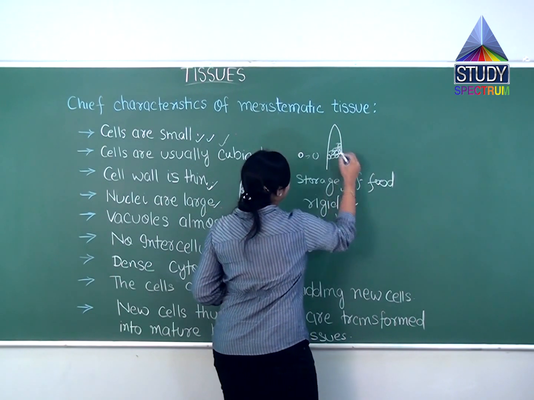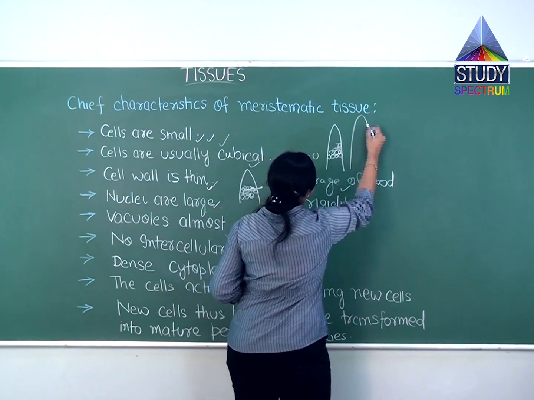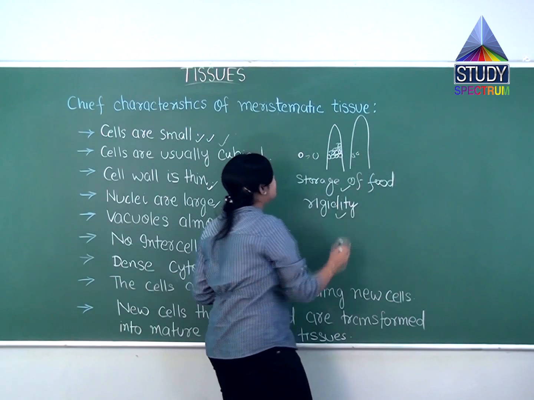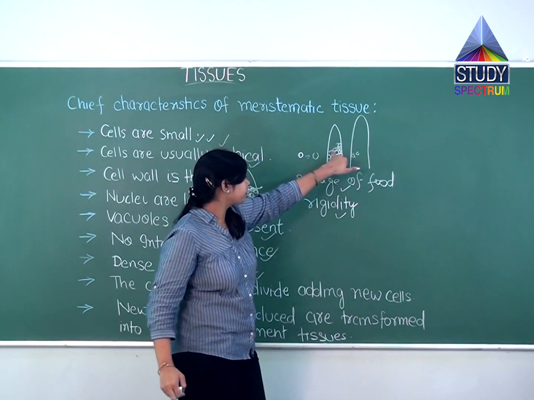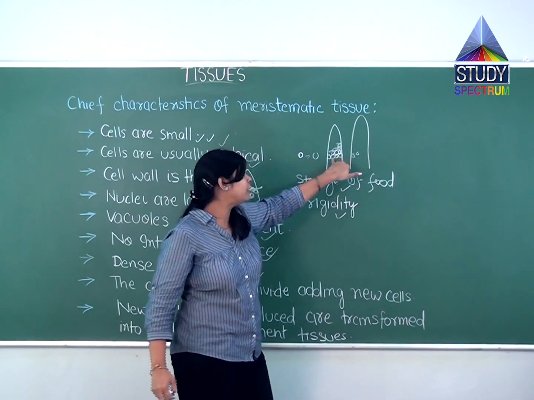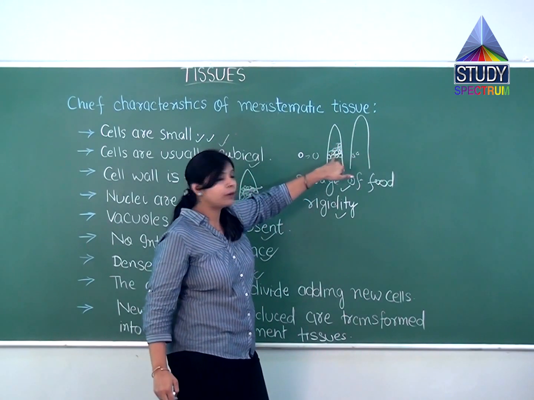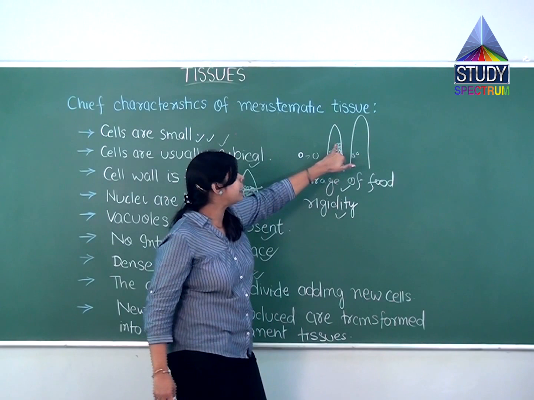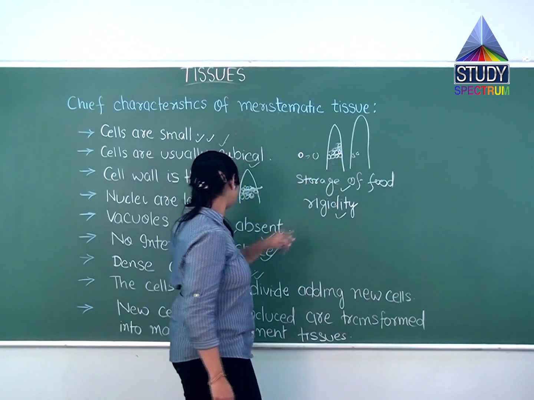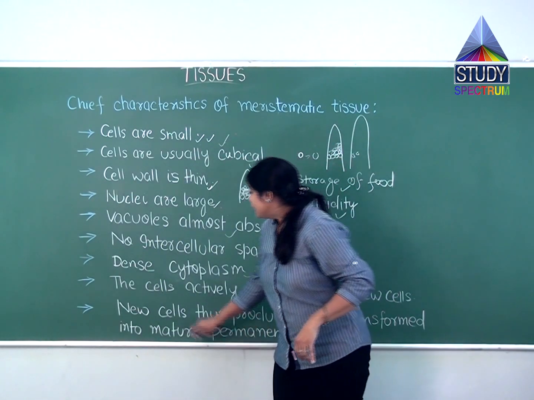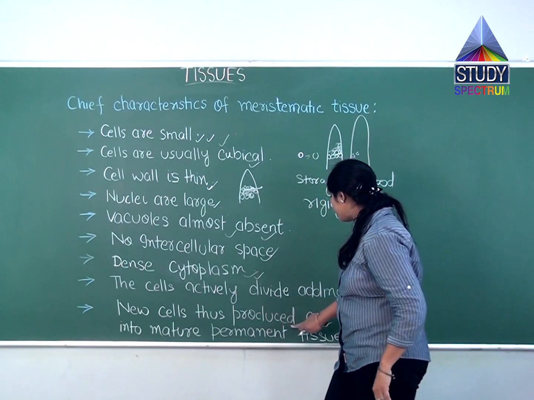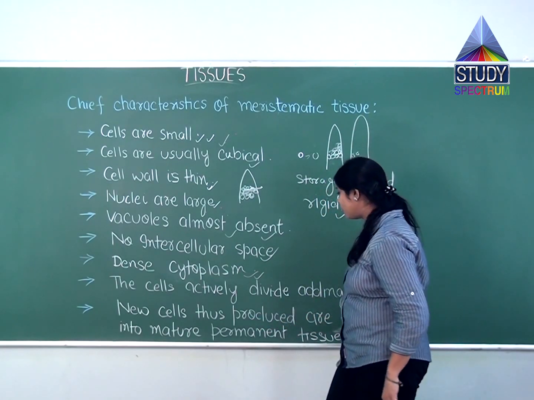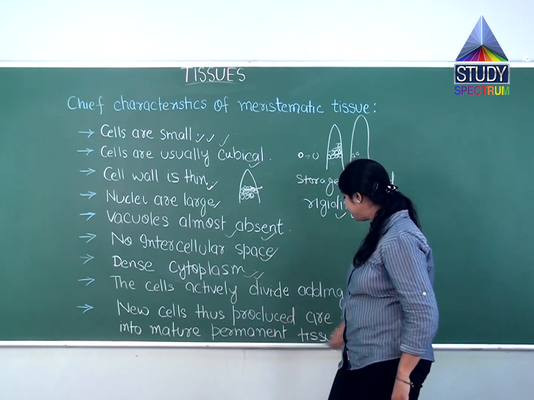So if it is earlier like this, after some time the plant will grow like this. They will divide, and as I have also discussed earlier, the cells which are inside the meristem will be called the initials, because they are in the dividing region. But the next one is that new cells thus produced are transformed into mature permanent tissues.